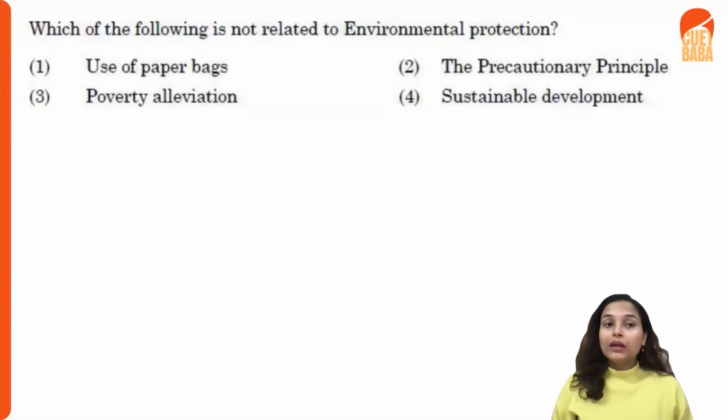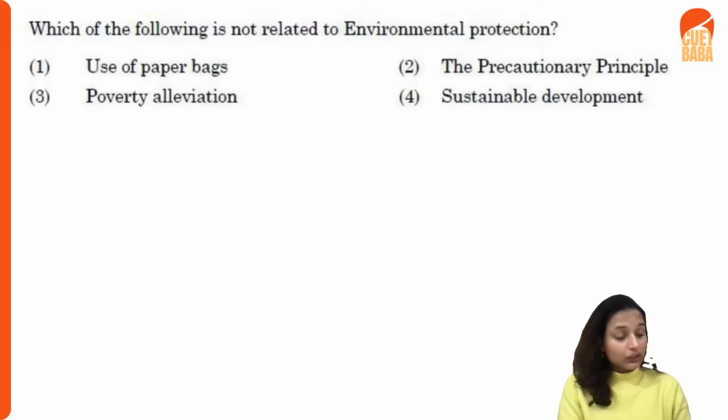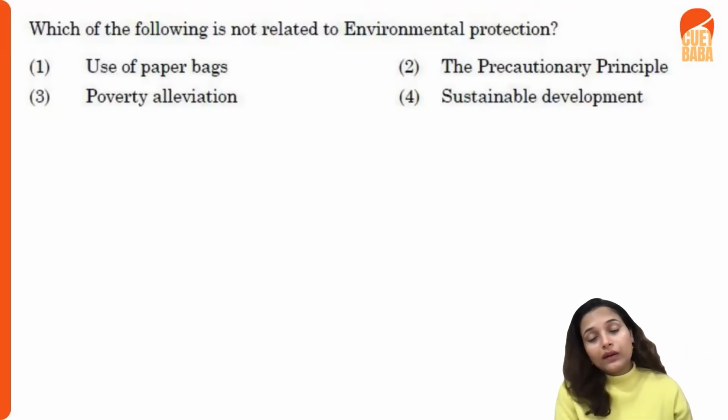So here, when we see environmental protection, of course, use of paper bags is associated with environmental protection. Sustainable development is also associated with environmental protection. If you guys would be confused, then you would be confused between these two. So you might mark this precautionary principle and leave this one, right? That this is not related to your environmental protection. But yes, as in the environmental case laws or even these things, you see that the precautionary principle is basically a notion or a principle that is used to discuss or explain about things.